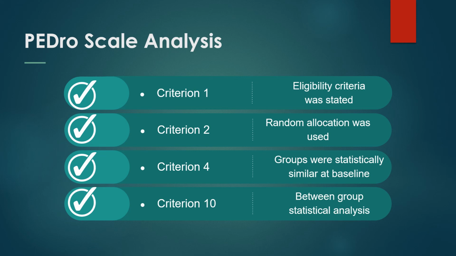At baseline, the groups were similar with respect to the most relevant prognostic indicators. No statistically significant differences were found in the groups in respect to age, gender, education level, BMI, fracture site, or socioeconomic status. 10. The results of statistical comparison between groups are recorded for at least one important finding.